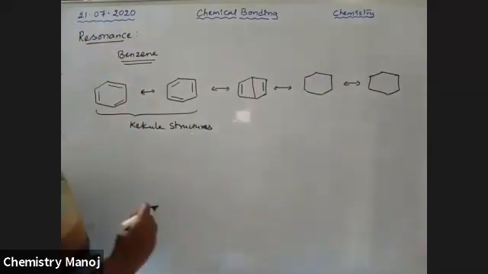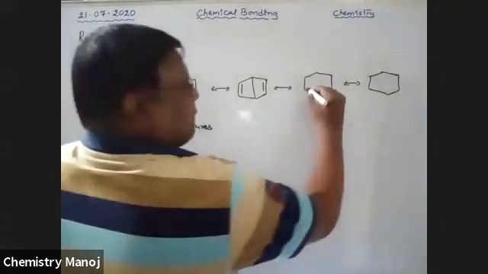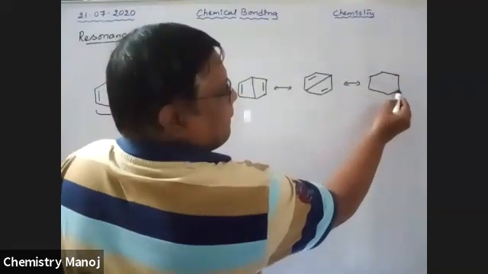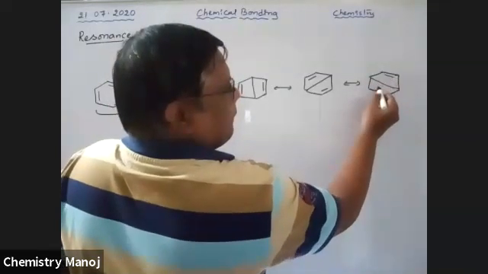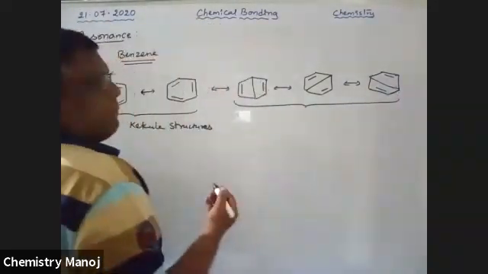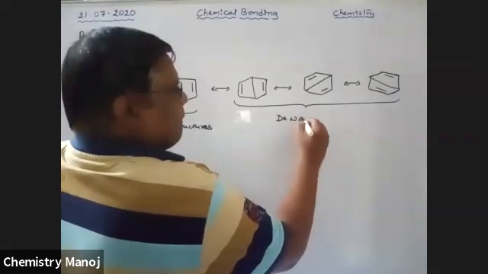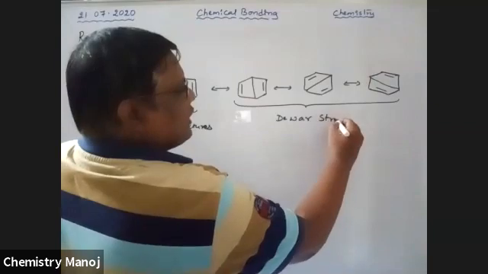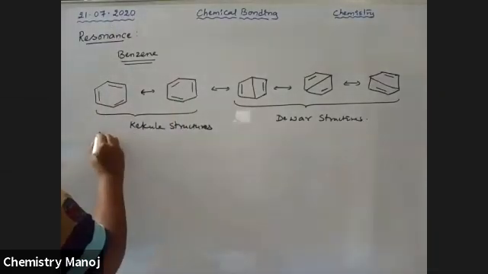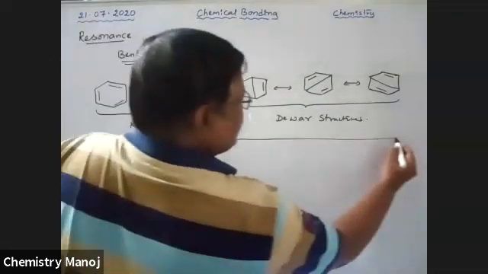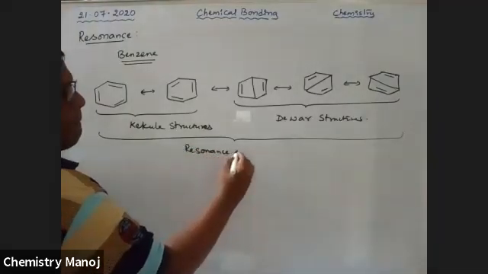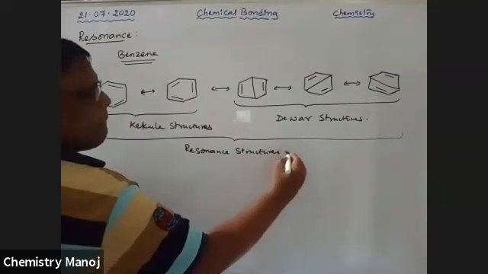Like this, like this. These 3 structures were given by Dewar, and that is why these are Dewar structures. All these 5 structures are considered as resonance structures of benzene.